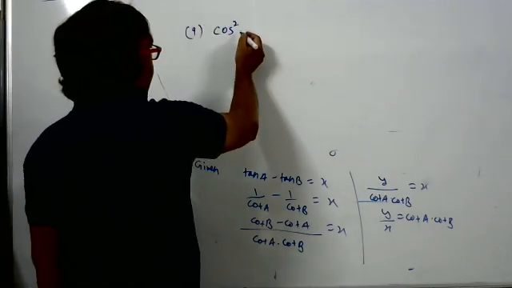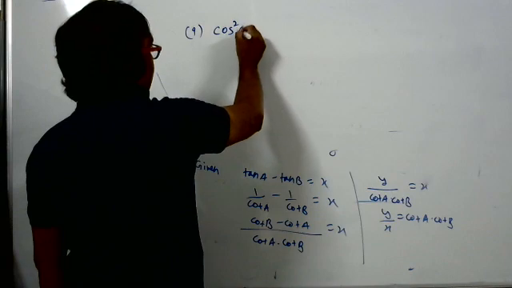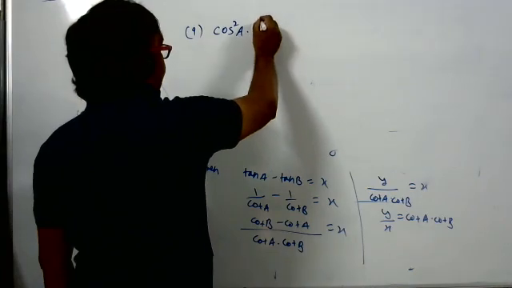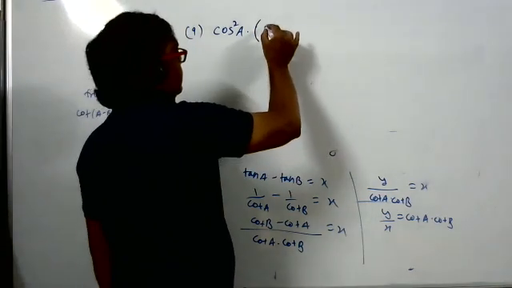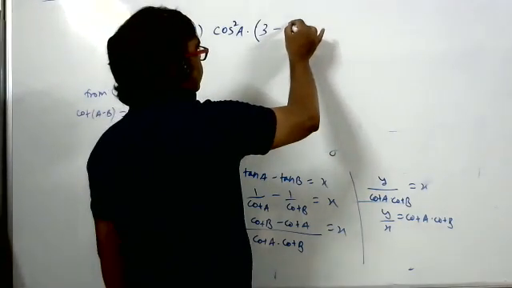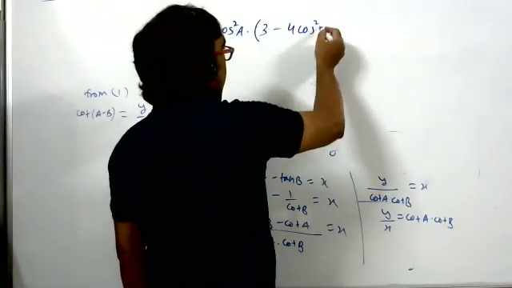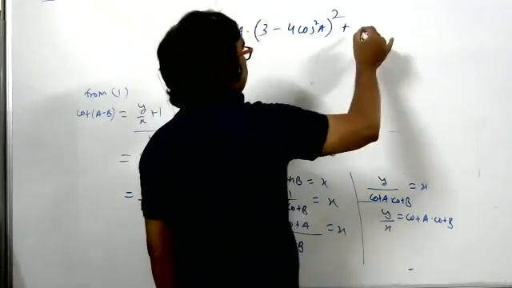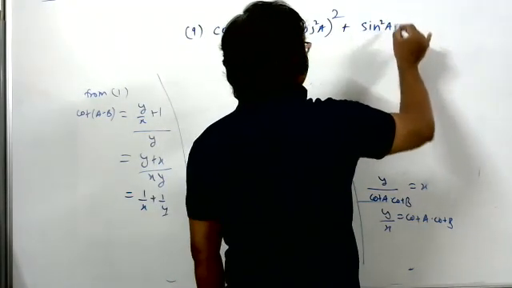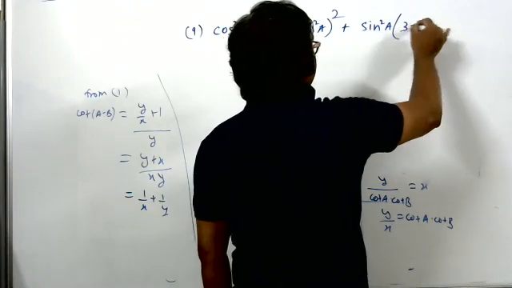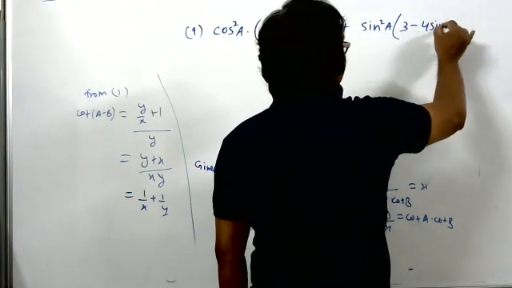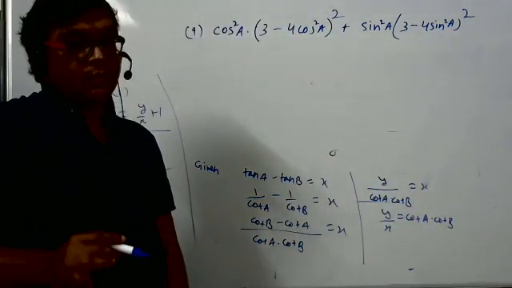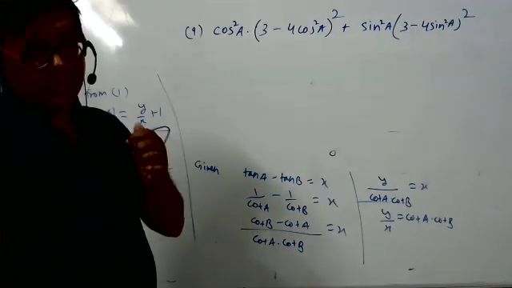The value of cos square A into 3 minus 4 cos square A whole square, plus sin square A into 3 minus 4 sin square A whole square. We have to find the value, sir. Nothing else they gave.